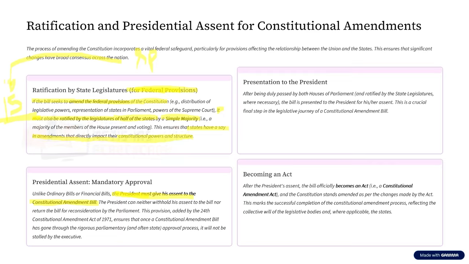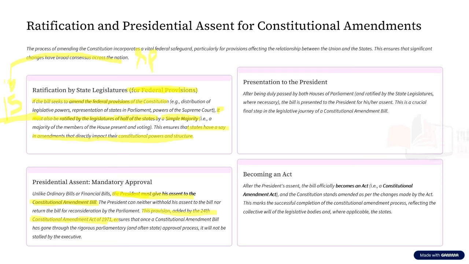But if the parliament sends it to the president with or without changing, with amendment or without amendment, then the president must give his or her assent. This provision was added to the constitution through the 24th constitutional amendment of 1971.